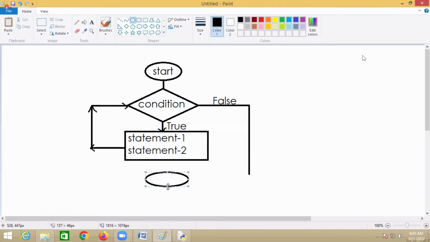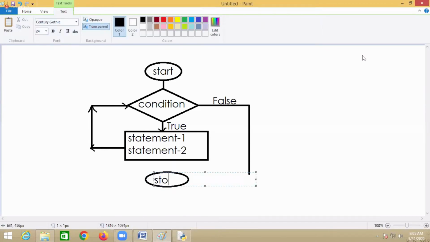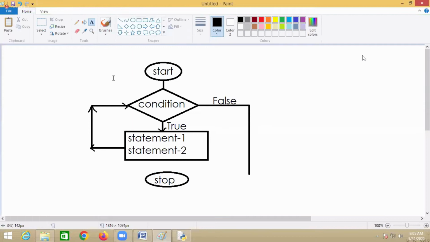Now here, there is one statement. What is the statement here? Stop, right? Now it just comes out of the loop if the condition becomes false. It will stop executing the looping statements. Very simple.